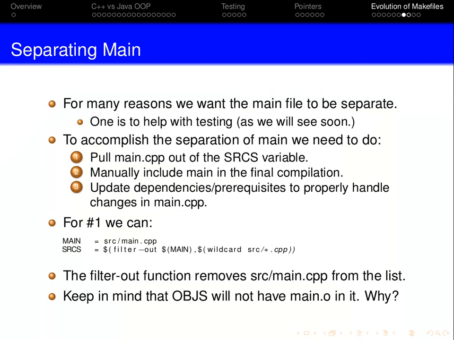Okay, all right. So that's how we were able to filter out one file. The reason for this is when we start going into tests, we don't want to include our main inside the test because CSS test gen is going to generate main for us. And if you try and include main twice, it will fail. Well, it should fail.